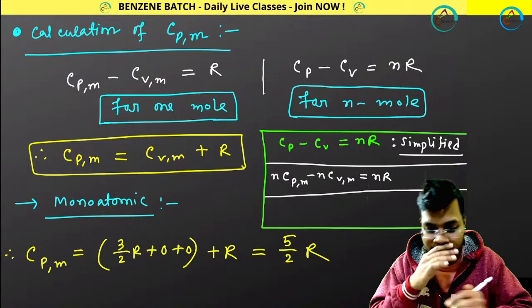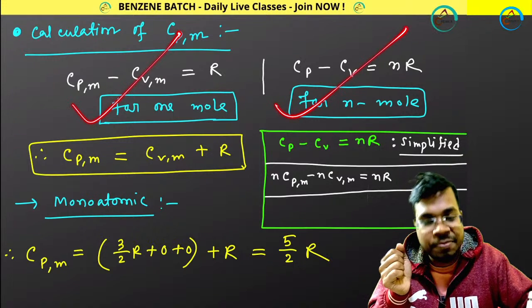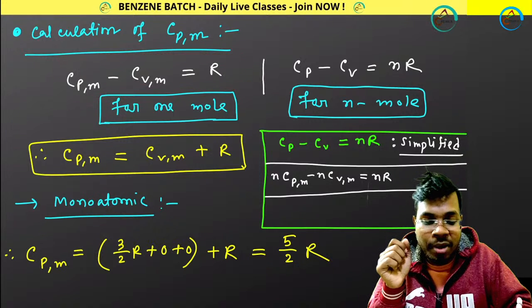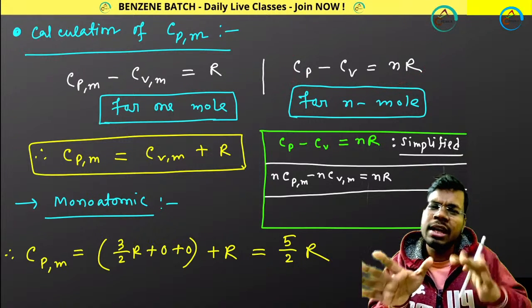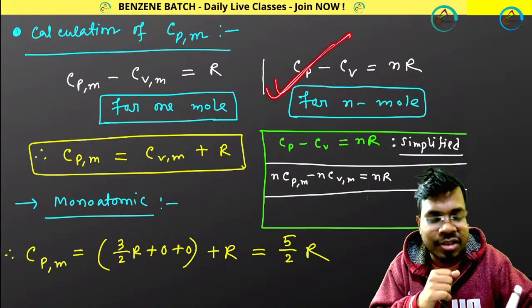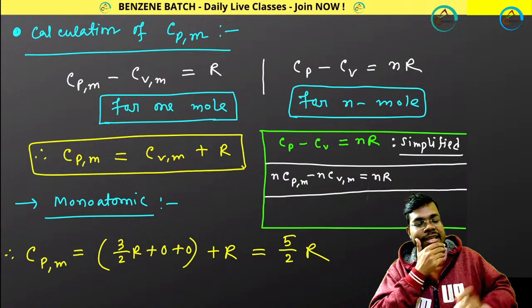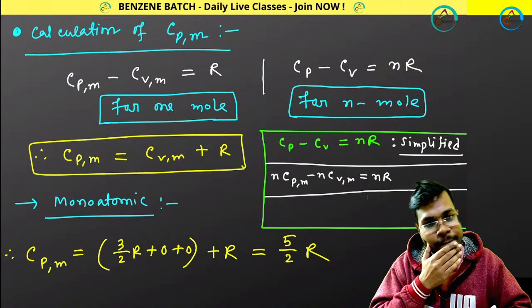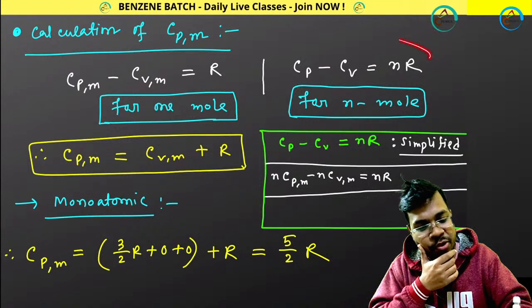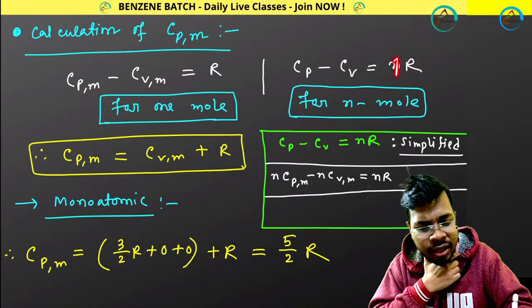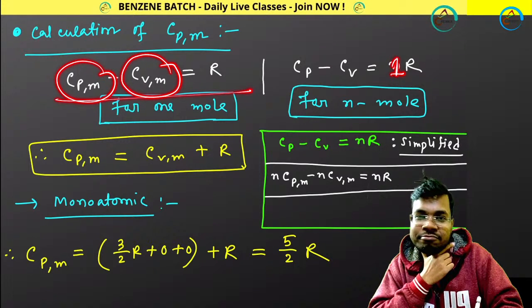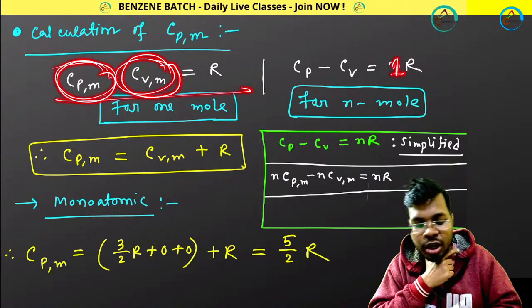Perfect. So be careful, either this expression or this expression. Most of the cases they generally ask this expression, but if the number of mole given is other than 1 mole, then you have to use this expression. This expression is true for n mole. Because if in this expression you put n equals to 1, this part will become this and this. Molar. This will become molar, this will become molar.